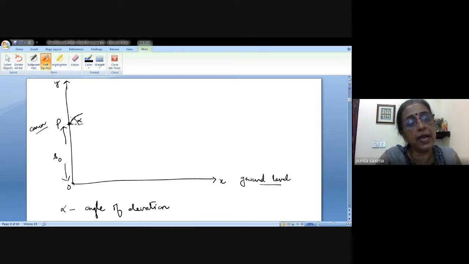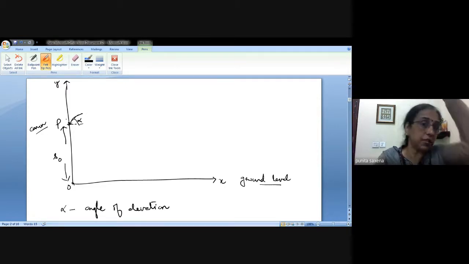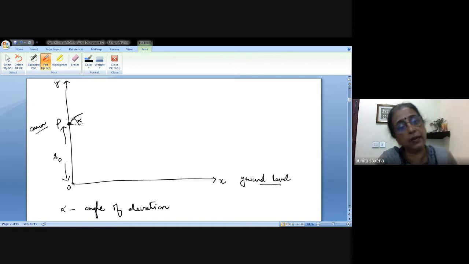A cannon's nose is inclined at an angle with the ground level, so there is an angle of elevation here. We are not saying that this angle is 90 degrees, we are not throwing it vertically up. We have fixed it at some elevation, and that angle of elevation is alpha. We are assuming that alpha is not equal to pi by 2; it is not straight vertically up, but there is some angle of elevation.